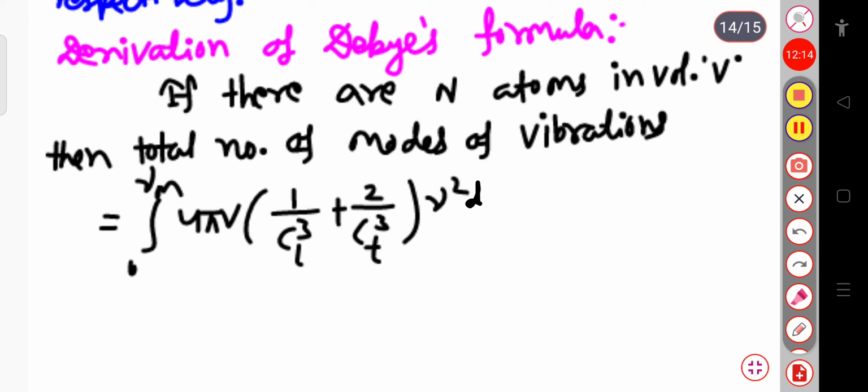So this is the total number of modes of vibration within this volume V for the n number of atoms.